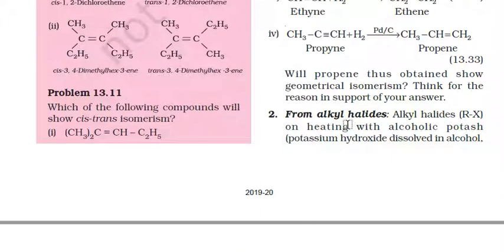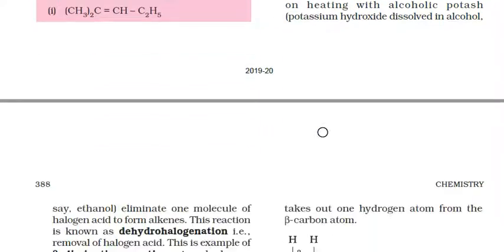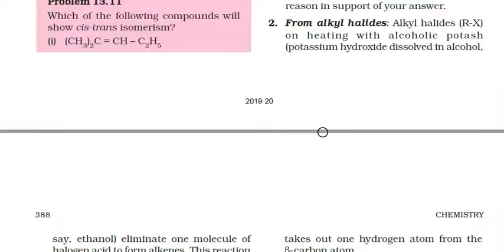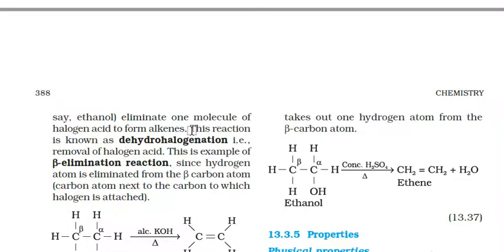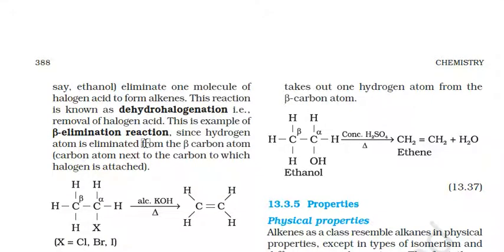Okay. Next, from alkyl halides, we can also prepare alkenes. There, dehydrohalogenation of the alkyl halides is done with alcoholic potash. Okay, here there is removal of halogen acid.